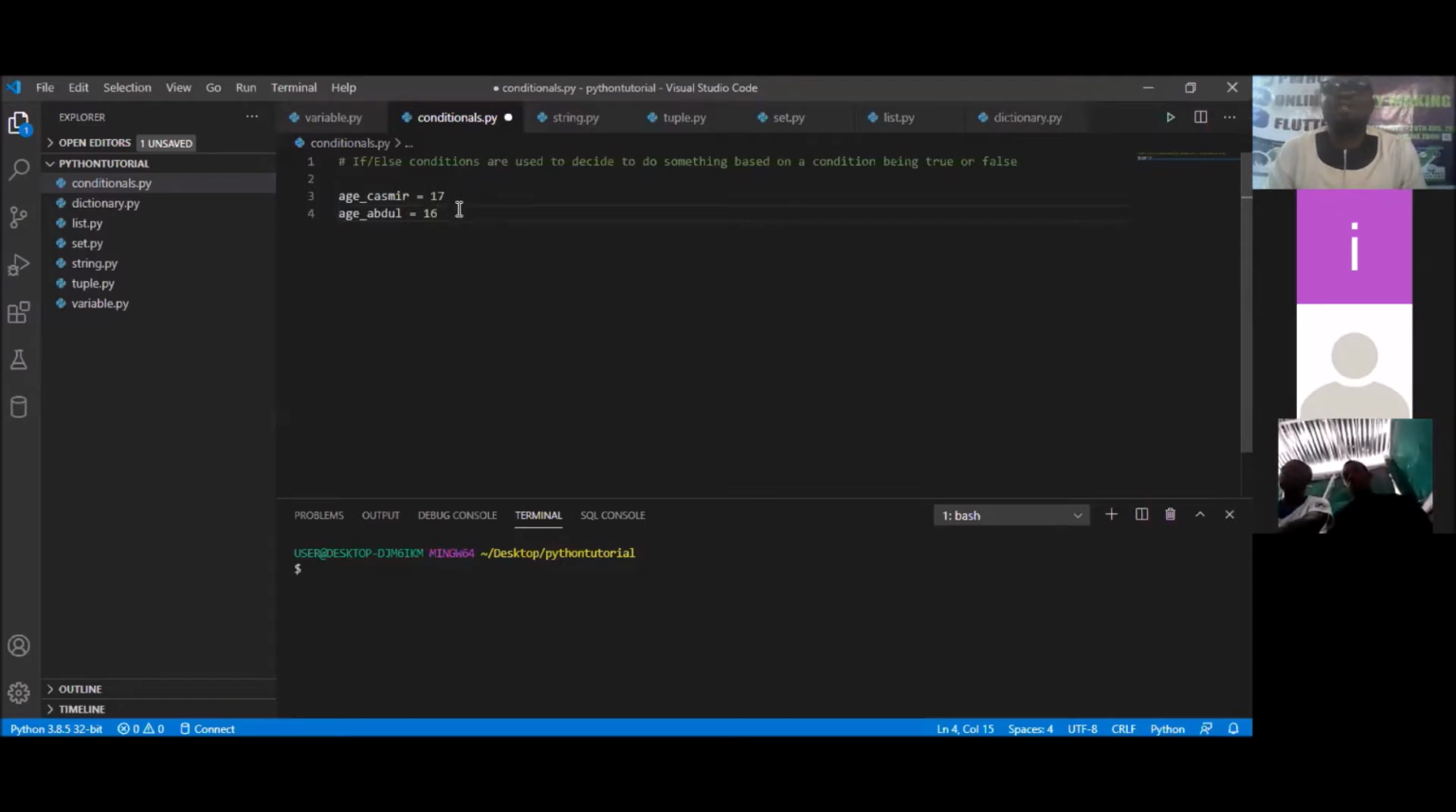What kind of variables are these? What data type are they having? Integer. Integer. Thank you. Somebody is responding very well from the online, and I'm enjoying it.